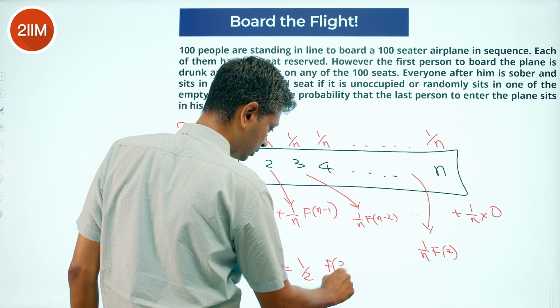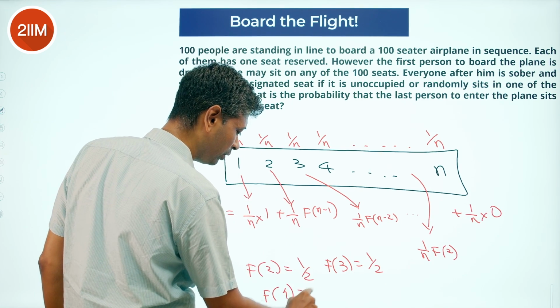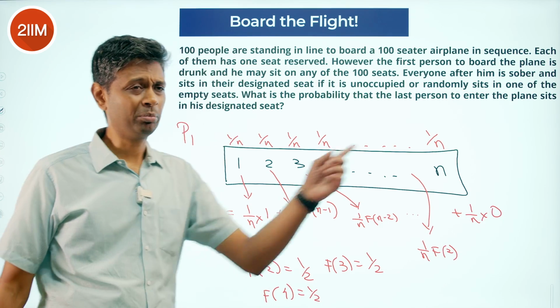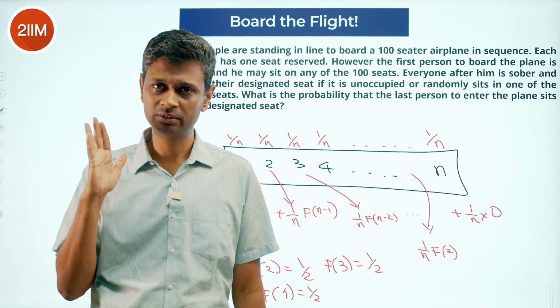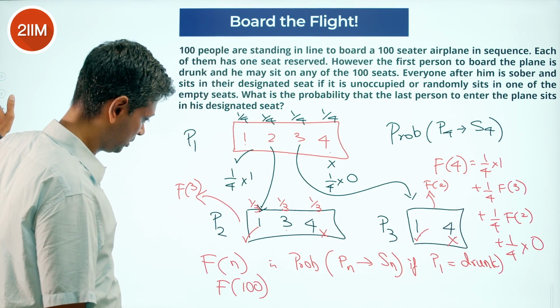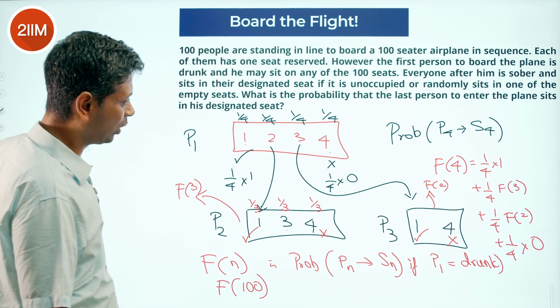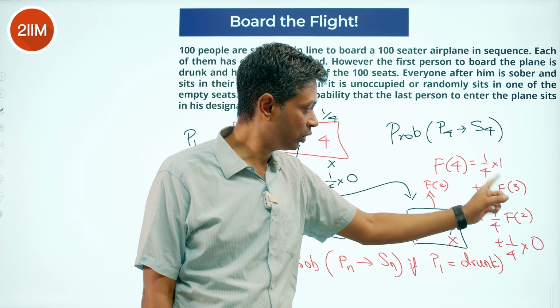F of 3 is half. F of 4 will also be half. 1 by 4, 1 by 4 plus 1 by 4 into half, 1 by 4 into half. One by 4 into 1, 1 by 4 into 0, 1 by 4 into half, 1 by 4 into half.